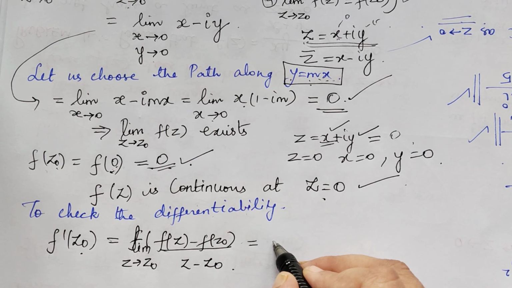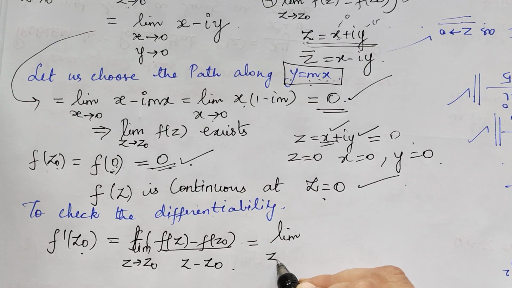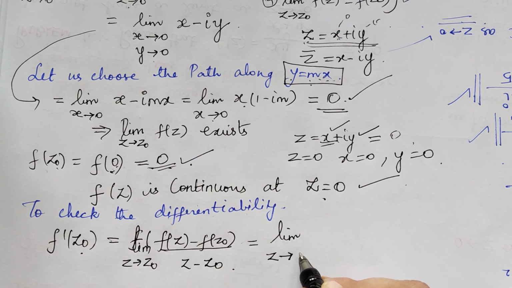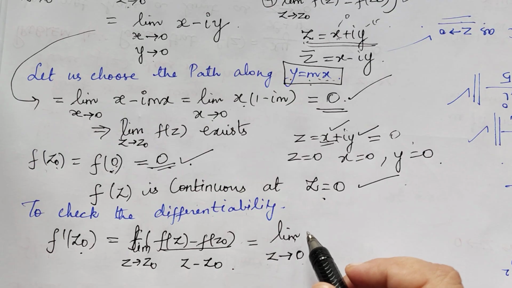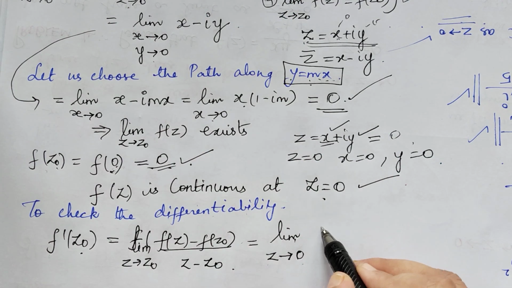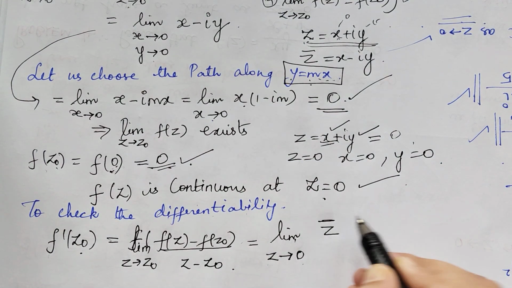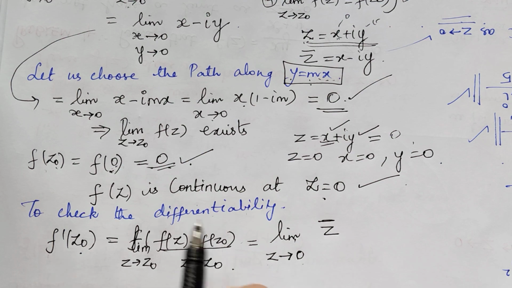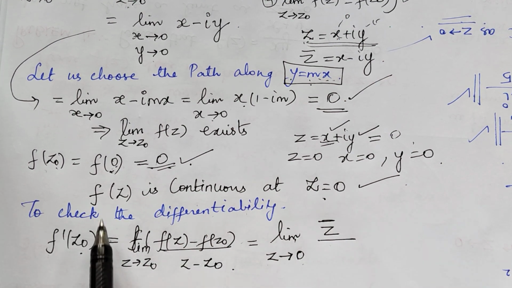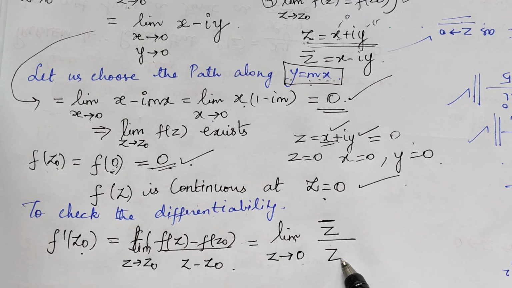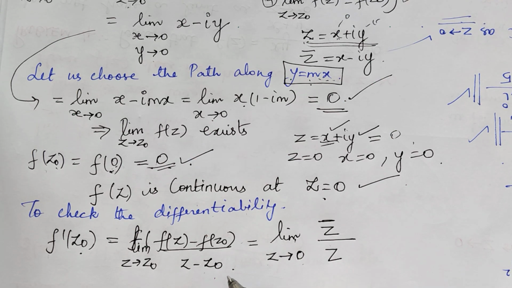So this is equal to limit, what is z naught in our question? It is equal to 0. So limit z tends to 0. What is f of z? F of z is z bar. So that we will write z bar minus f of z naught. But f of z naught is 0, so we need not write that. Divided by z minus z naught, which is z, because z naught is 0.